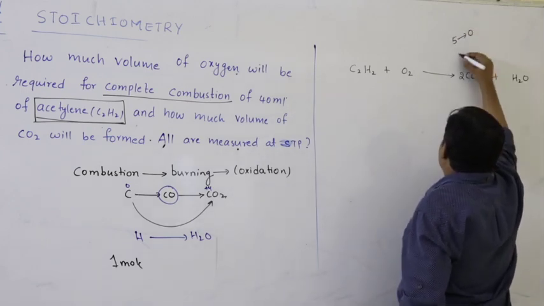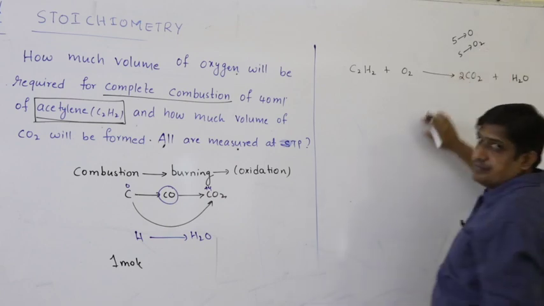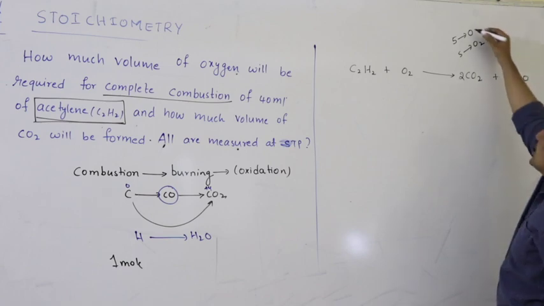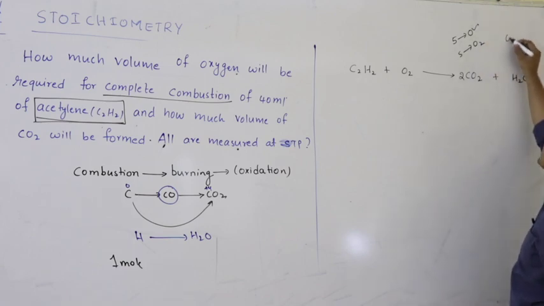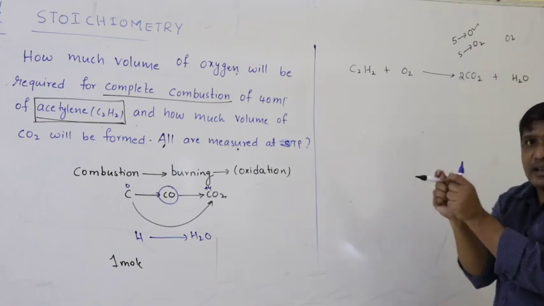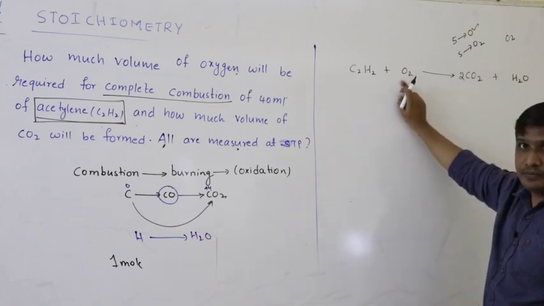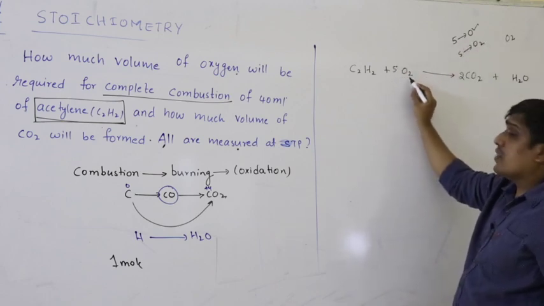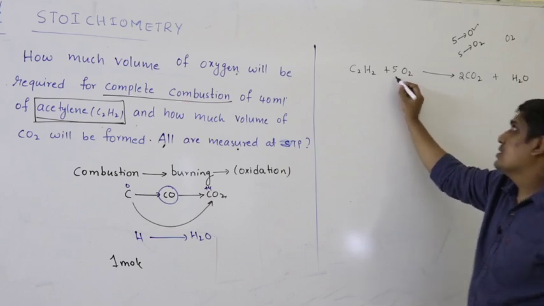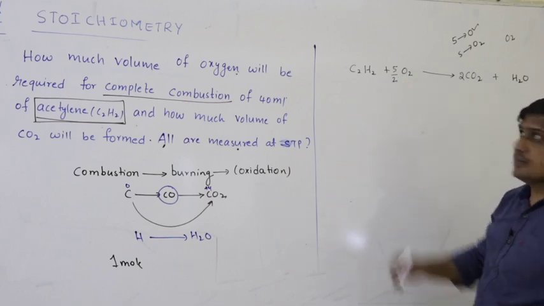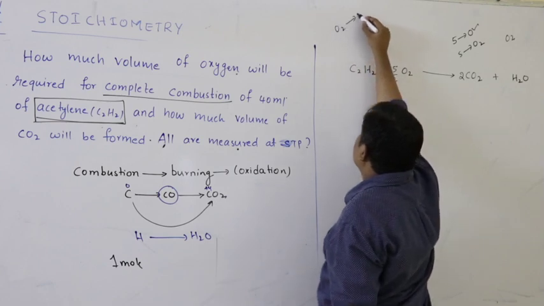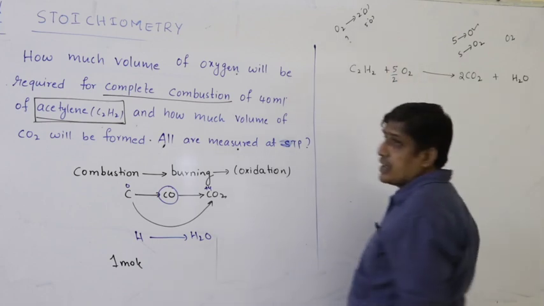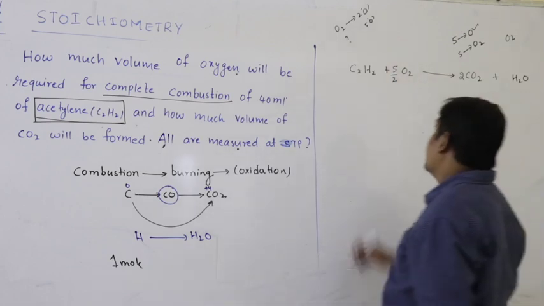5 oxygen atoms are different from 5 moles of oxygen. How many oxygen atoms are there? 2 into 2, 4 oxygen atoms, plus 1, 5 oxygen atoms. But oxygen is written as O2. That means 2 atoms combine and exist as one molecule. So to get 5 oxygen atoms, if I write 5 here, 5 into 2 becomes 10, but I require only 5. So I have to take 5 by 2 moles. If I write 1 O2, it contains 2 oxygen atoms. I require 5. So how many moles do I have to take? I have to take 5 by 2. Right, anyway it is balanced now.